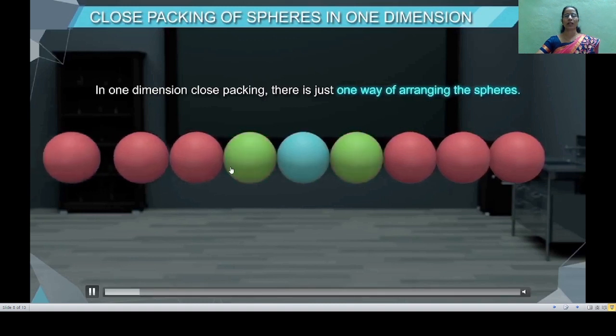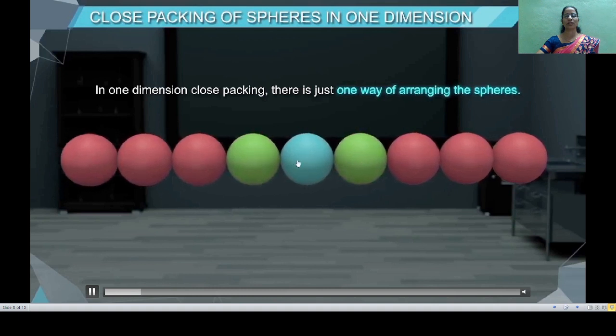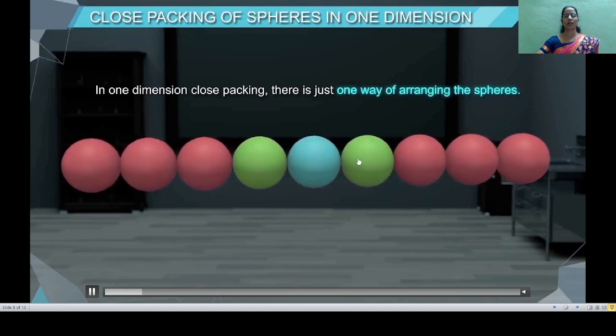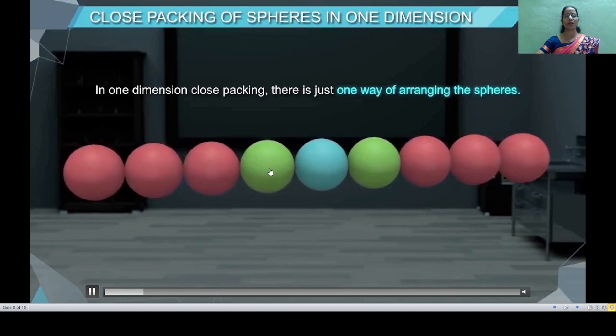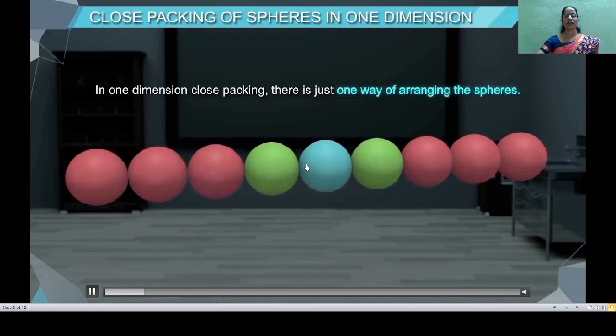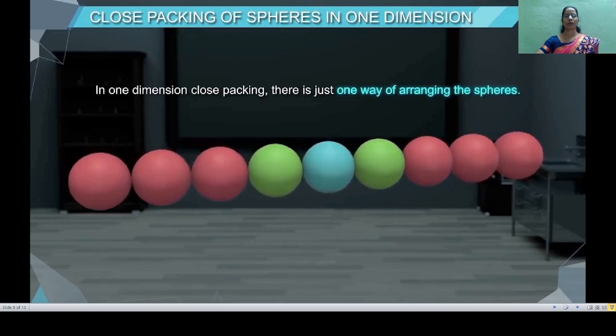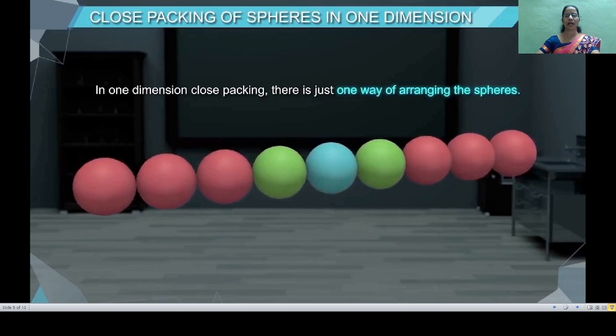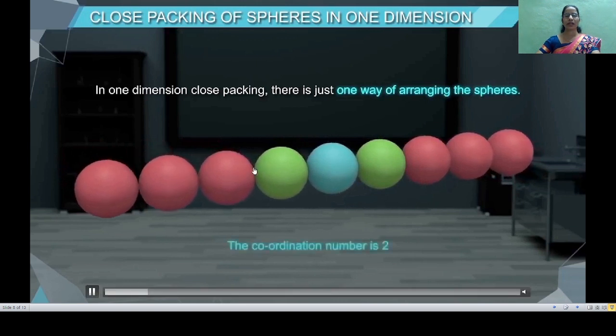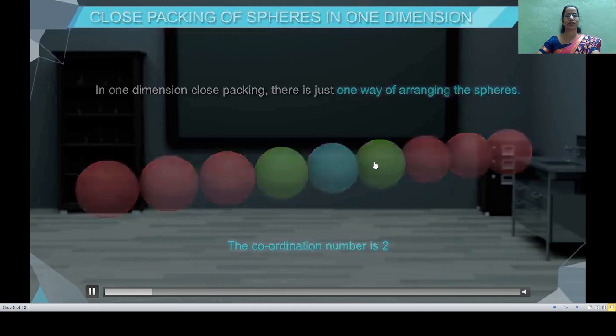Here the coordination number of the sphere is 2 because it is touching two other spheres. The coordination number is the number of neighboring spheres that touch the given sphere. In this manner, you will observe that there is only a linear row of arrangement of particles which are touching each other.